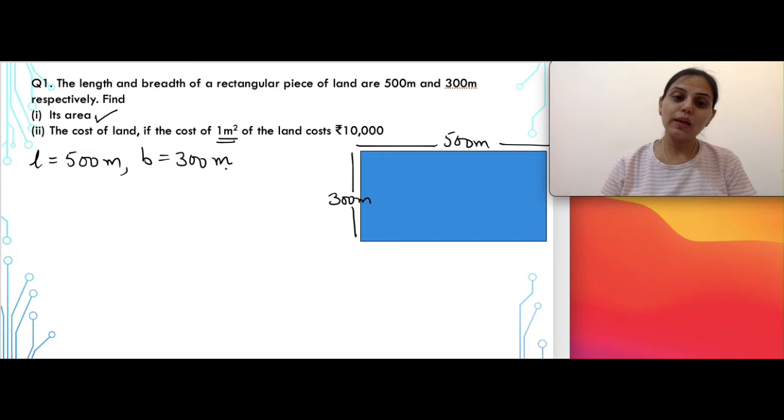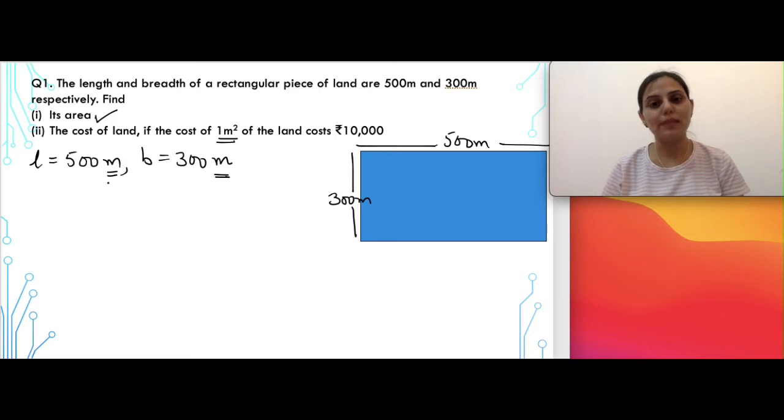Now before you start answering, you need to check कि दोनों की यूनिट्स सेम है या नहीं. किसी किसी क्वेश्चन में आपको मीटर्स और सेंटीमीटर्स में भी यूनिट्स गिवन होते हैं. You need to make sure that either both the units are in meters or both of them are in centimeters.